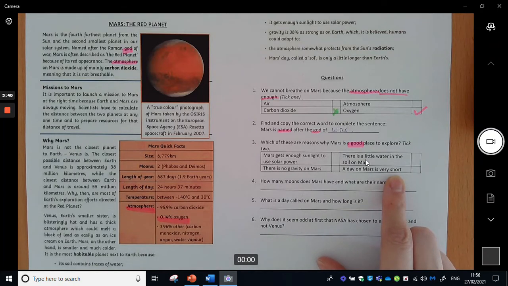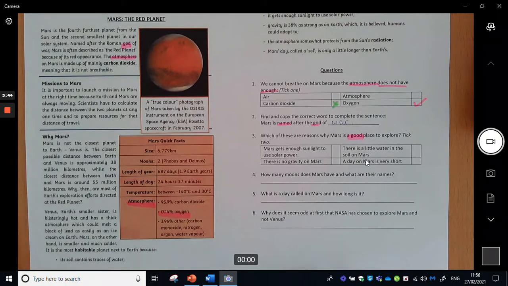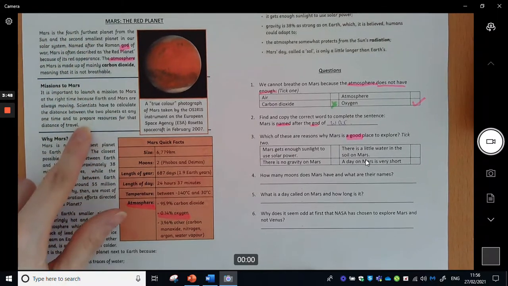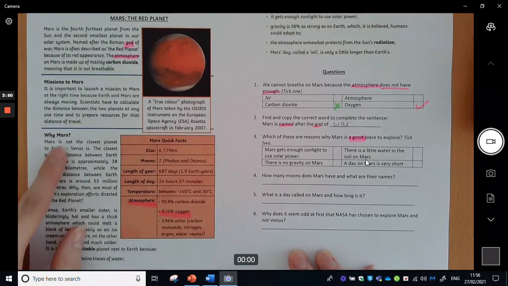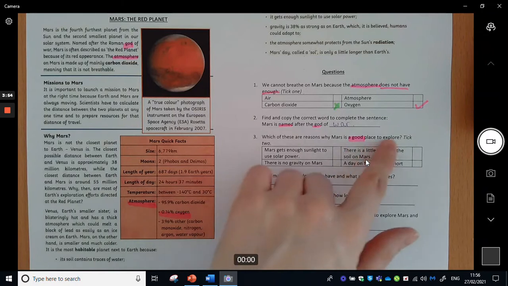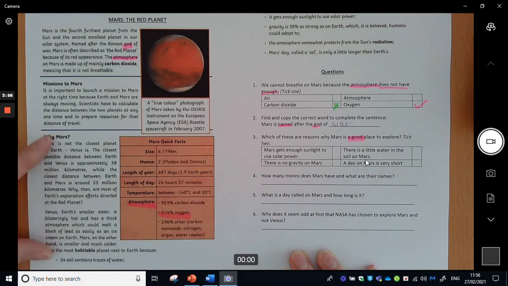Okay, so we're just going to go back to the text and check before I tick my answers. Now, it says in this section, why Mars? So rather than scanning through the whole thing, I know that it's probably going to be in this section because it's telling me why it's a good place to explore. Okay, so if I scan through, I'm looking for the reasons. So it's down at this bottom here. It says it is the most habitable, that means I can live there, planet next to Earth because.